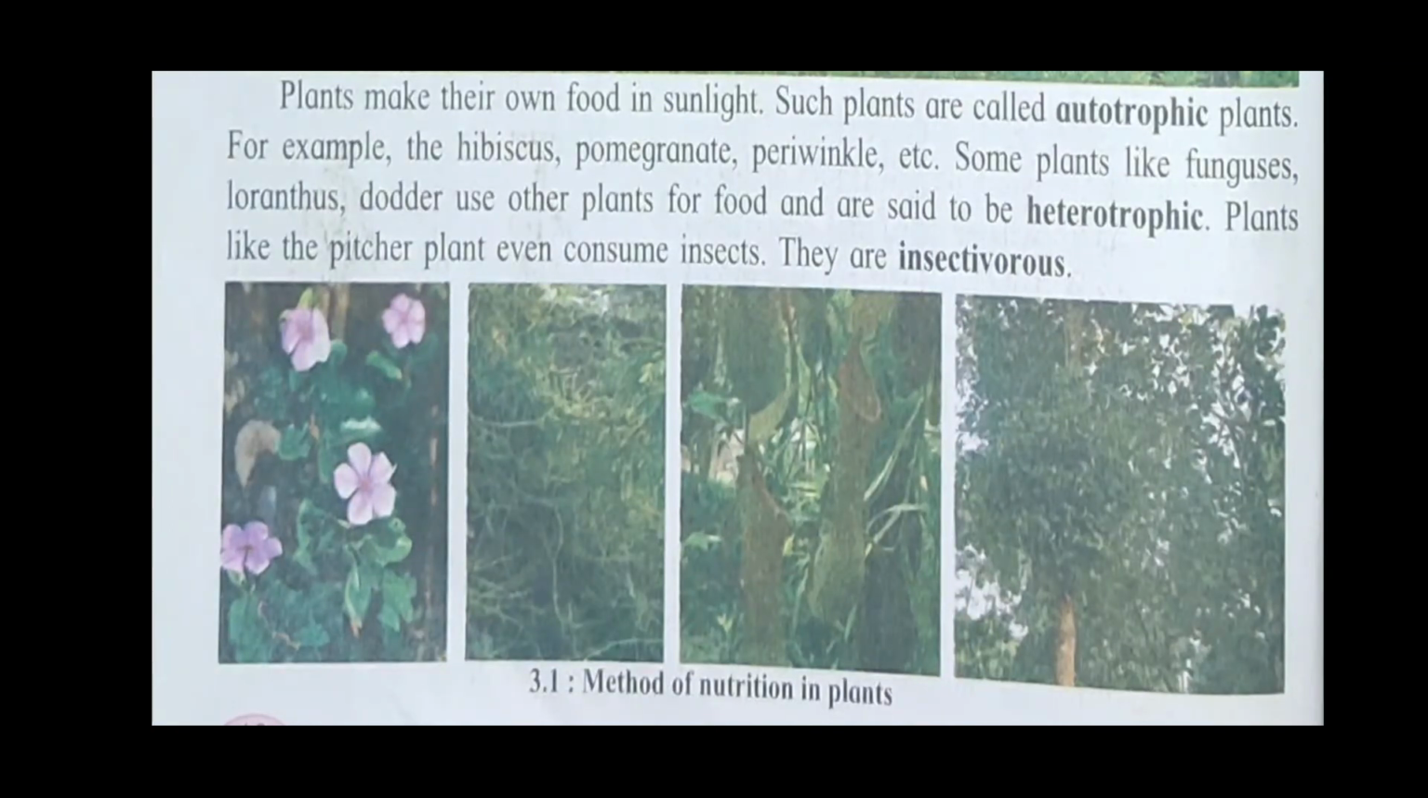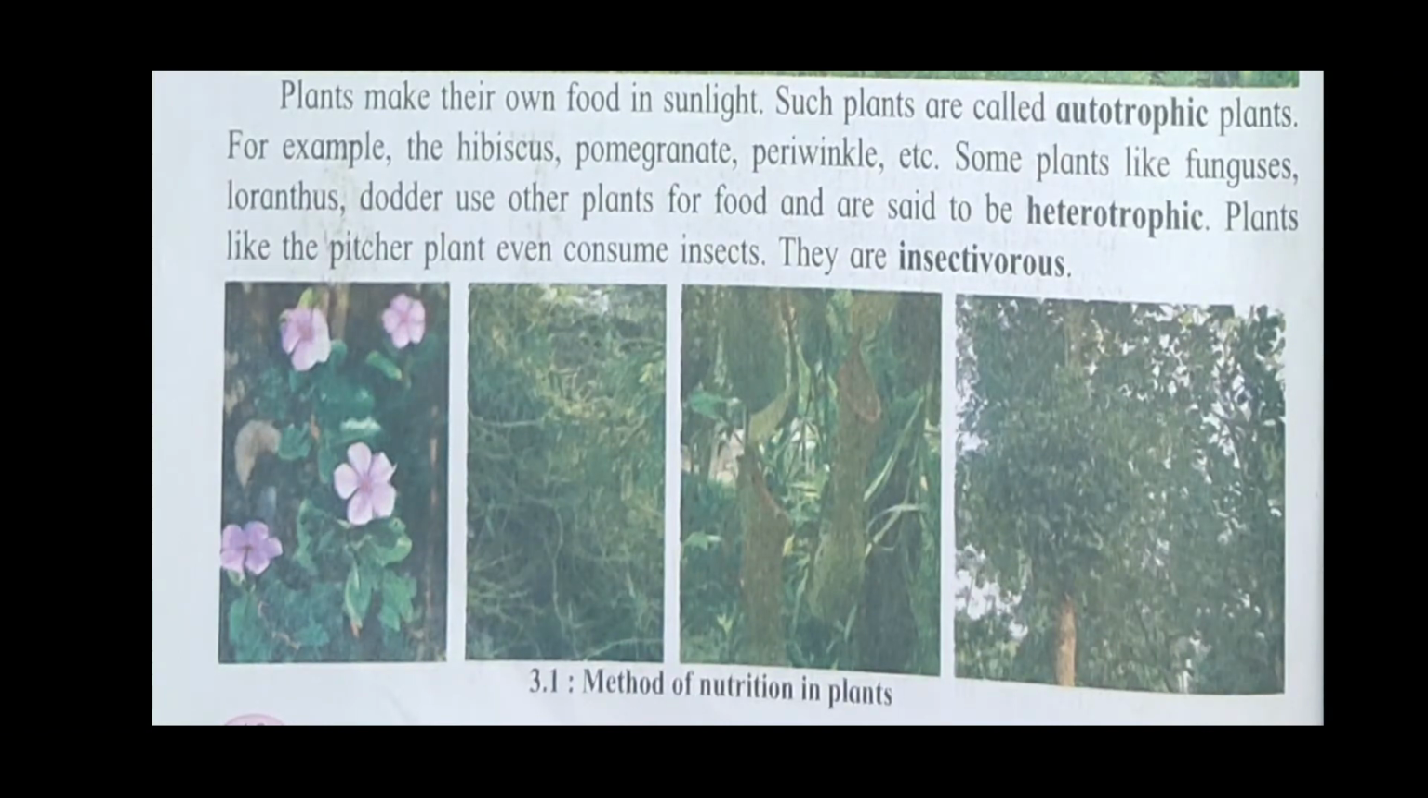See, there are four pictures. Methods of nutrition in plants. Plants make their own food in sunlight. Such plants are called autotrophic plants. Plants that make their own food are called autotrophic plants. For example, the hibiscus, pomegranate, periwinkle, etc.